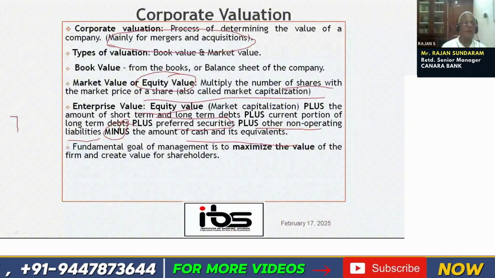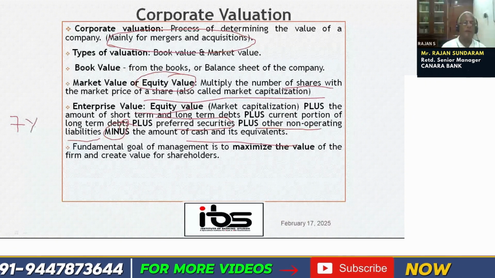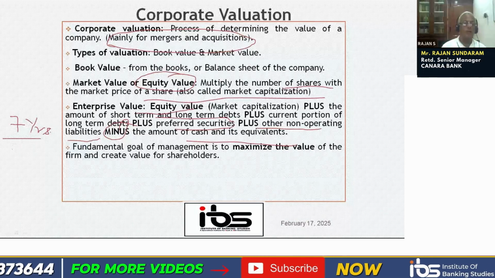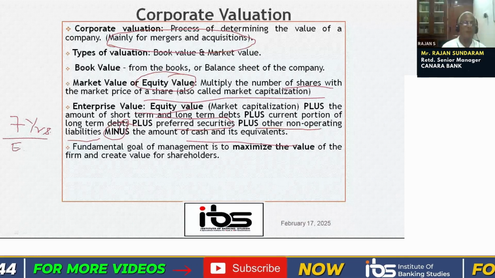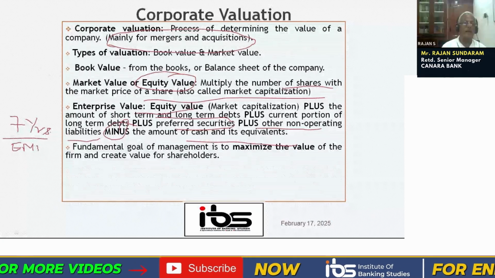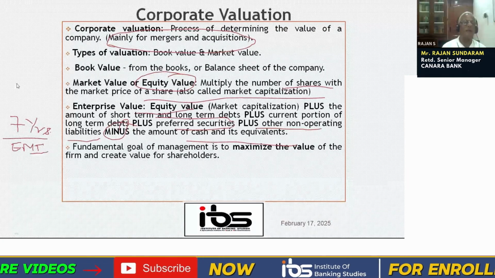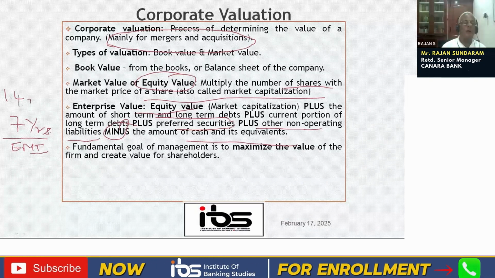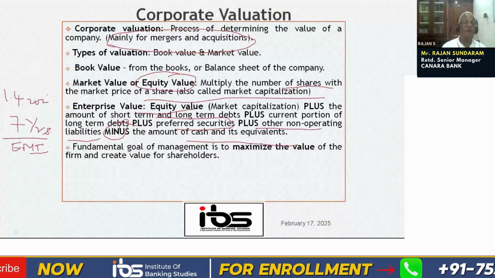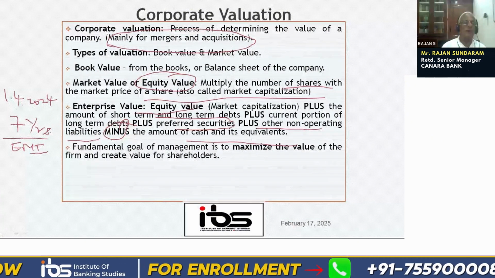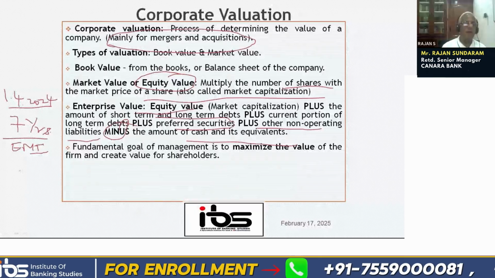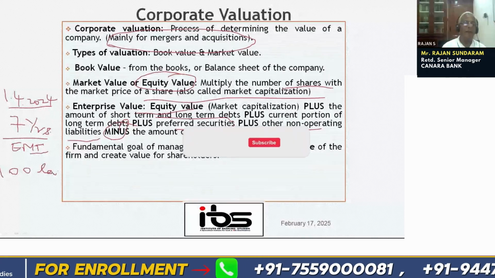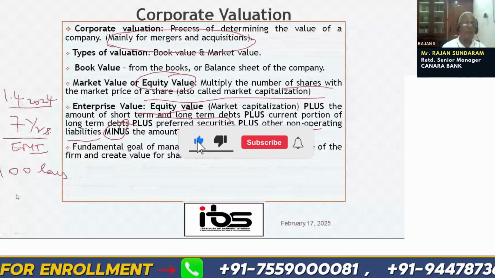Say there is a term loan taken from the bank. The repayment is for 7 years. For our simplicity, let us say they have taken it on 1 April 2024. Let us assume they have taken a loan of, let us say, 100 lakhs. It is repayable in 7 years by EMI.